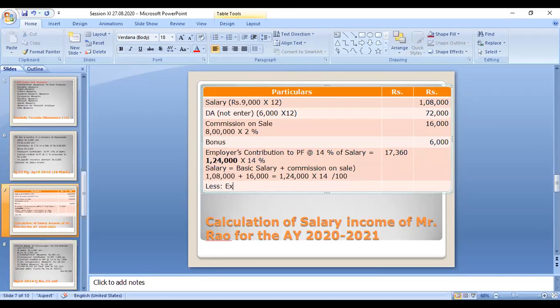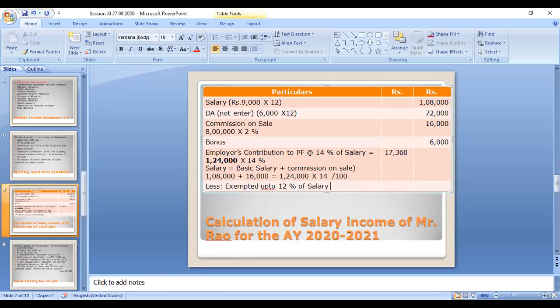The exempted PF is up to 12% of salary. Where do you get 12% from? These are rules framed by the income tax department. Up to 12% of the salary, the PF contribution by the employer is exempted. The amount above that is taxable.